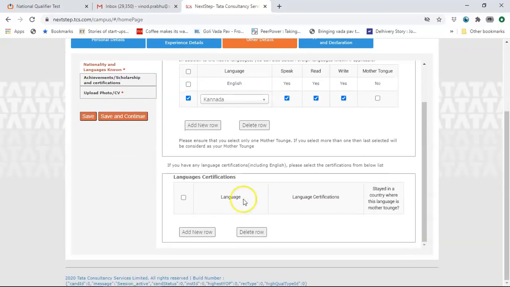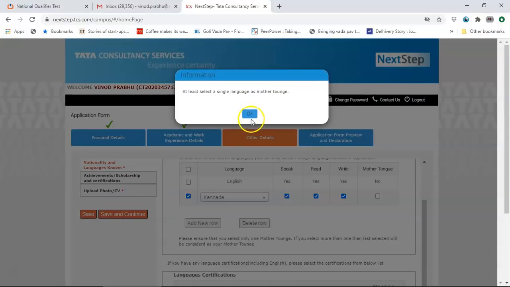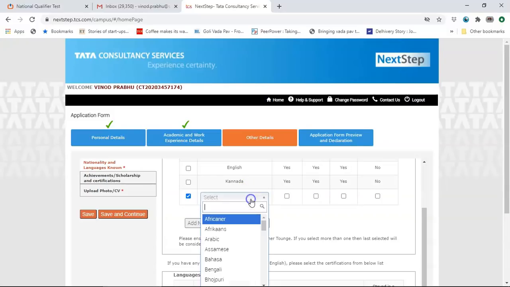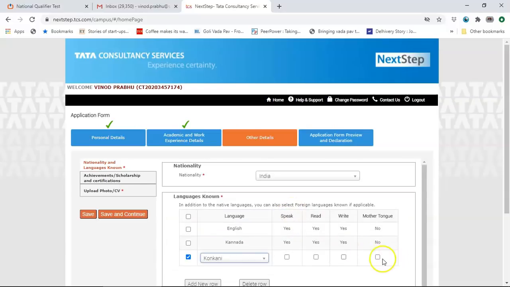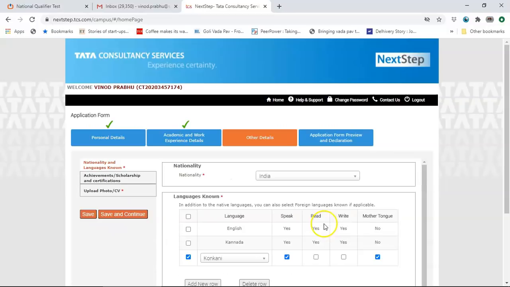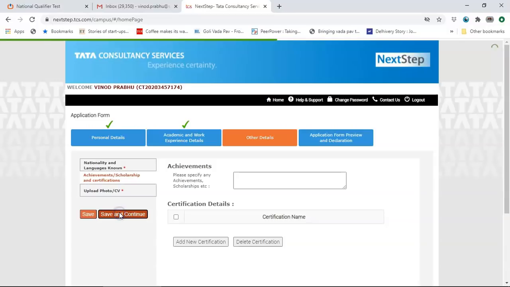Language certifications, if you have done any language certifications, you click on yes. Could be Cambridge or other programs. Else click on save and continue. So I'll have to enter the mother tongue. Mother tongue would be Konkani. This is my mother tongue. So the mother tongue, speak, yes. So save and there's no script, so I can't read or write. Then click on save and continue.